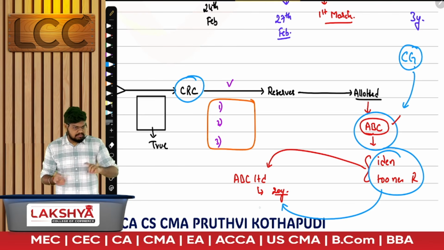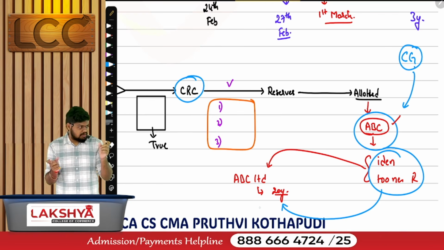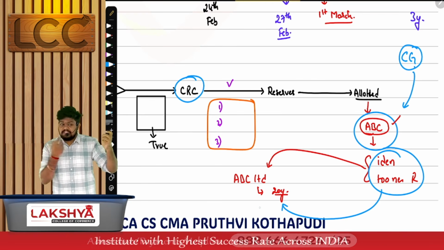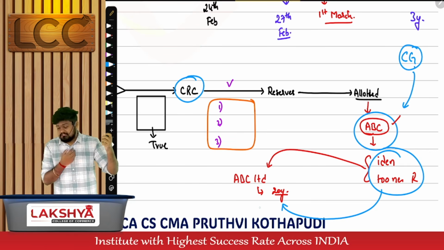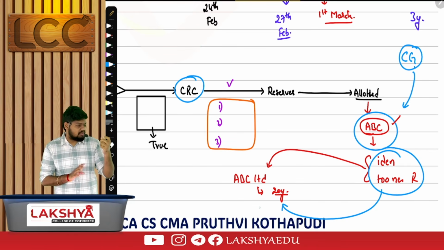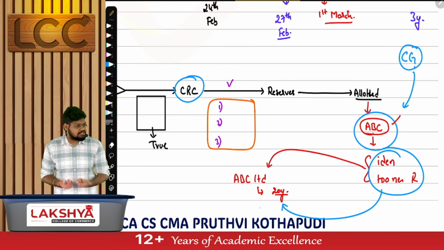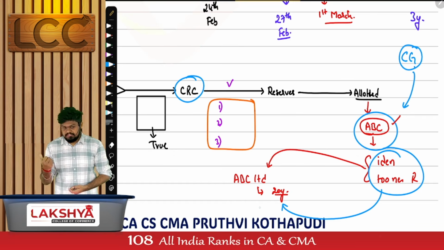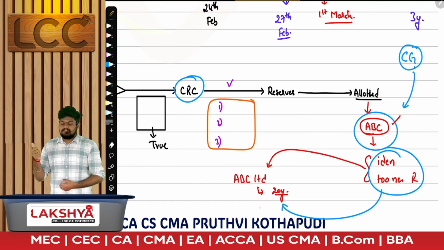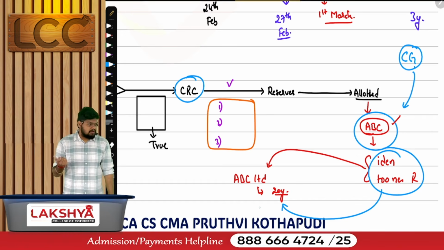I will be linking the logic between them, CRC and central government. It was CRC's mistake. Sorry, if it was the subscribers' mistake, CRC can pass whatever order they want. But if it is the authority's mistake, they cannot come and simply ask us to wind up. They'll ask only one option: change the name. Same, copy pasted. Change the name within the time limit by passing an ordinary resolution.